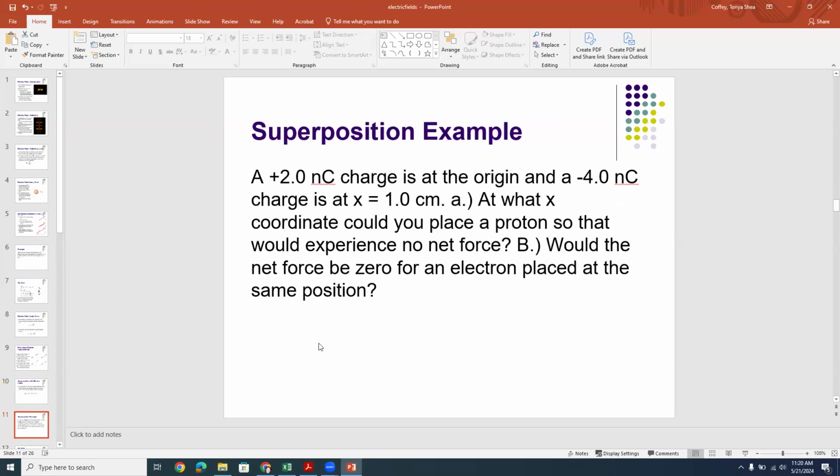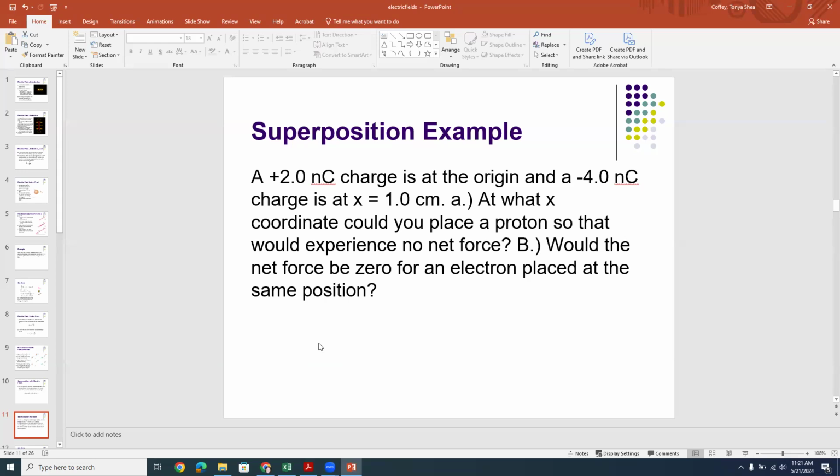Okay, so let's do an example of superposition here. So let's read through it together. You have a positive 2 nanocoulomb source charge, and it's at the origin. And then you have a negative 4 nanocoulomb source charge, and it's at a position of x equals 1 centimeter away from the origin. So at what value of x coordinate could you place a proton so that it would experience no net force? And would the net force be 0 for an electron placed at that same position?